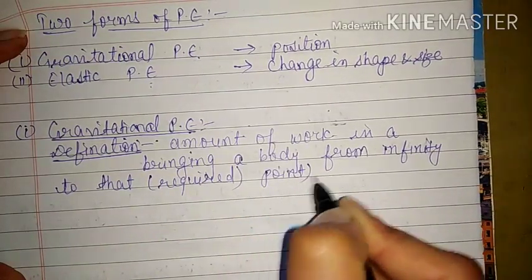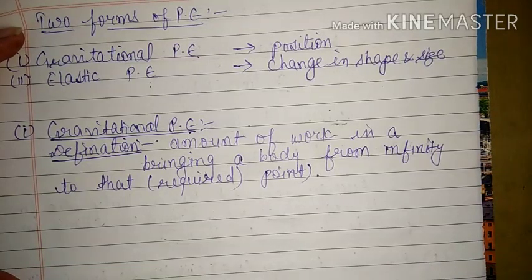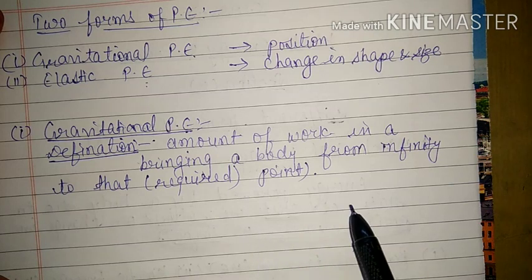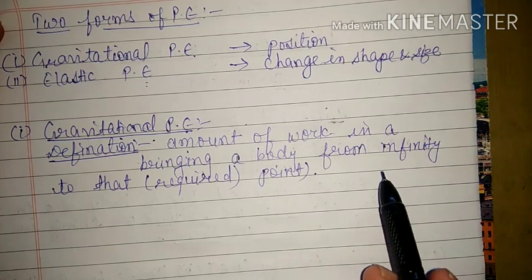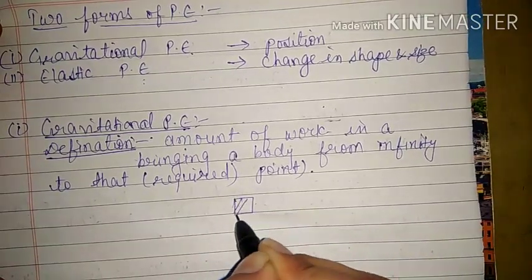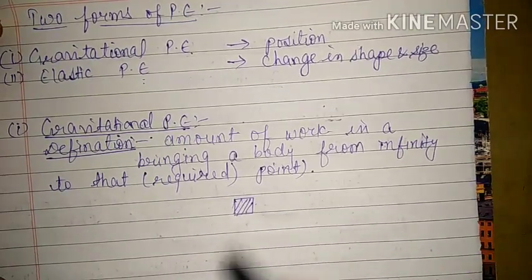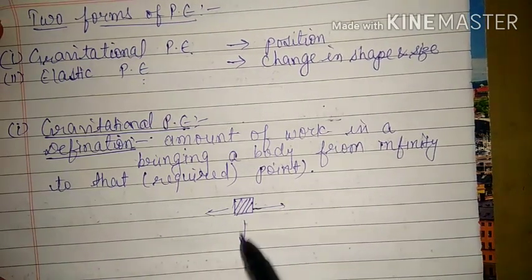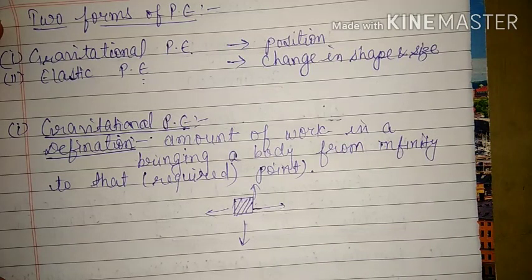That amount of work done is known as potential energy, because if you have to change the position of the object, if you have to take one object from one place to another place, you will have to apply some force, no doubt. Suppose you have placed an object here. Is it possible that without any force this object will move in this direction or that direction? No, it's not possible.